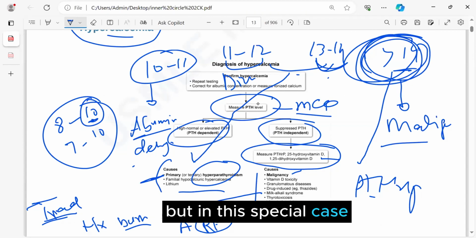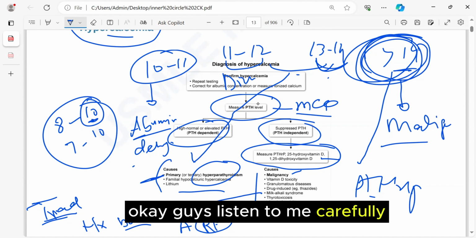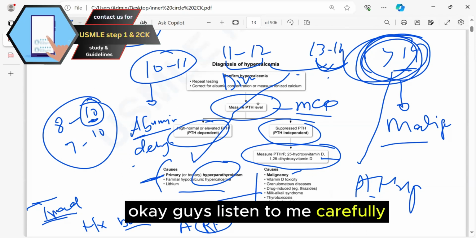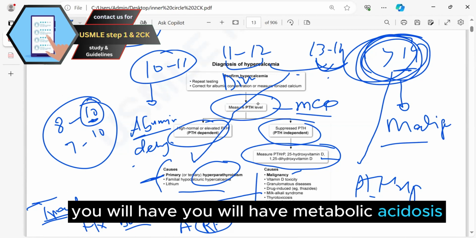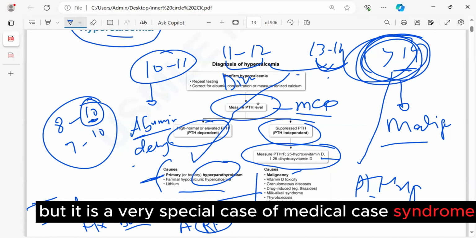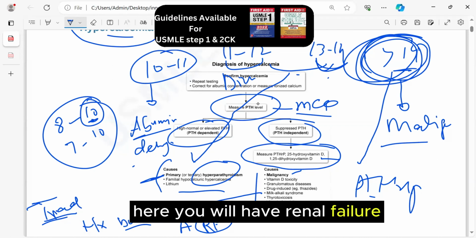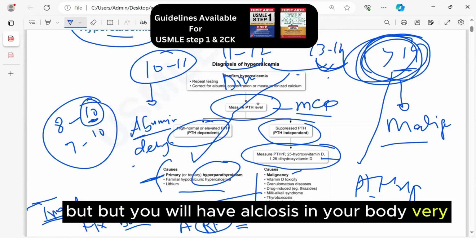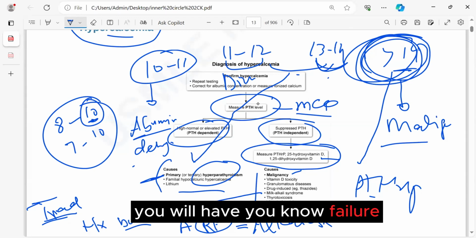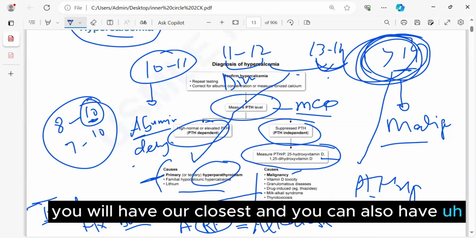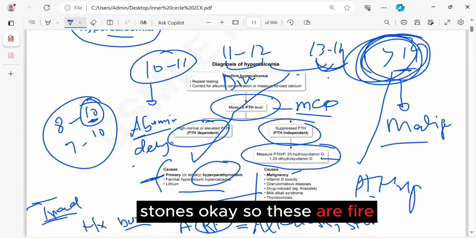But in this special case, guys, listen to me carefully. Always, when you have renal failure, you will have metabolic acidosis. But this is a very special case of milk-alkali syndrome. Here you will have renal failure, but you will have alkalosis in your body. That is a very strange thing. Remember, you will have renal failure, alkalosis, and you can also have stones.